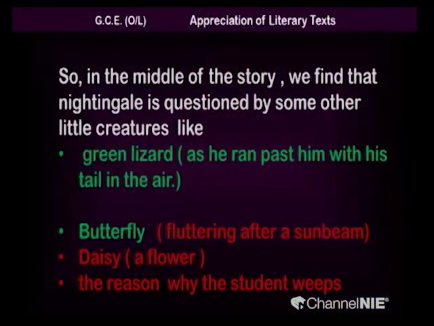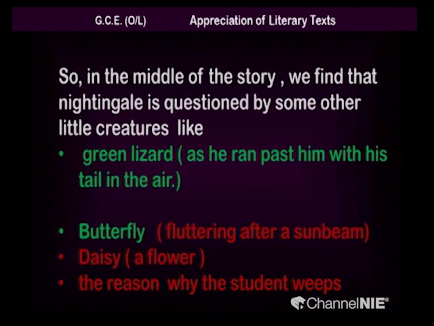So, in the middle of the story, we find that the Nightingale is questioned by some other little creatures, like the green lizard. The green lizard again represents nature. As he ran past with his tail in the air, can you imagine a green colored lizard, right, having his tail up in the air? It questions the nightingale.